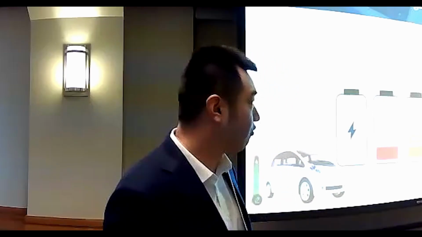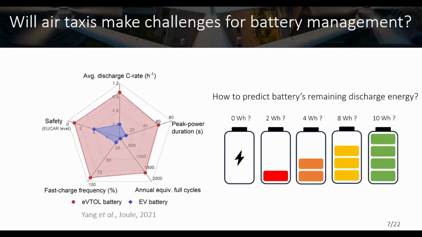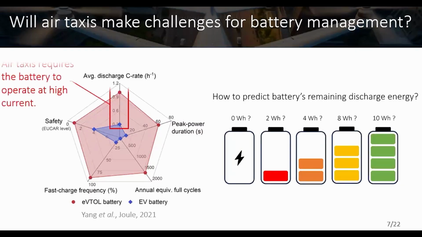Now the question is whether this electric aircraft will cause new challenges for the battery management system. To answer this, this table shows a comparison between the electric aircraft's battery and the electric vehicle's battery, where the red one shows the electric aircraft's battery operation, and the blue one shows the electric vehicle's operation. A key difference is that air taxis require the batteries to operate at a much higher current. The reason is mainly that we need to limit the total weight of the aircraft in order for it to fly in the sky. That means we need to use a limited number of battery cells to give very high power throughput.